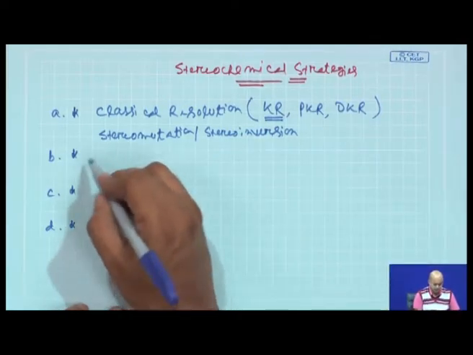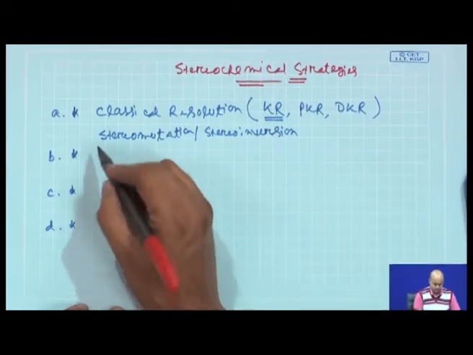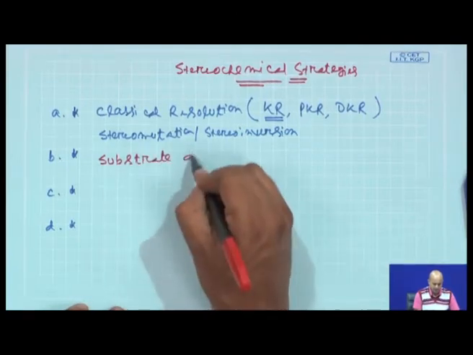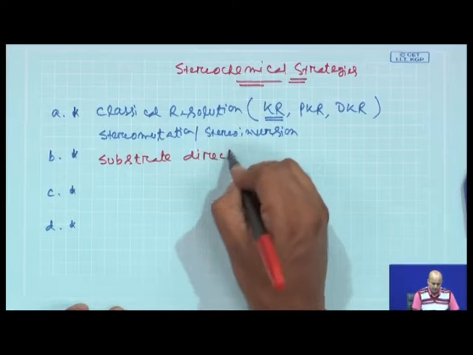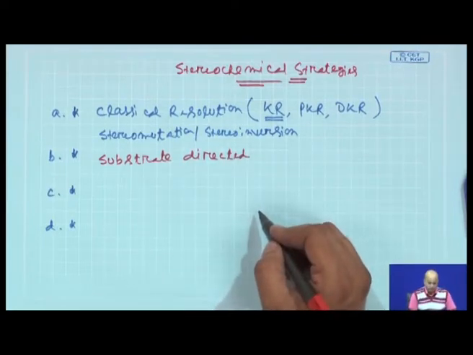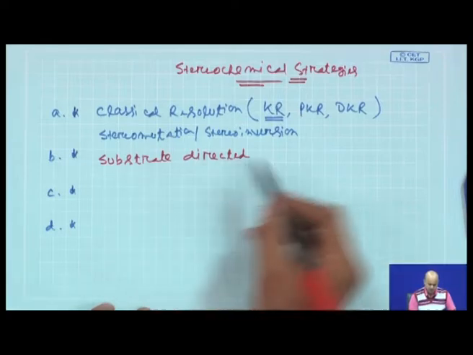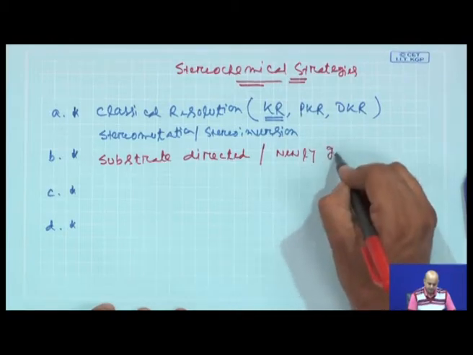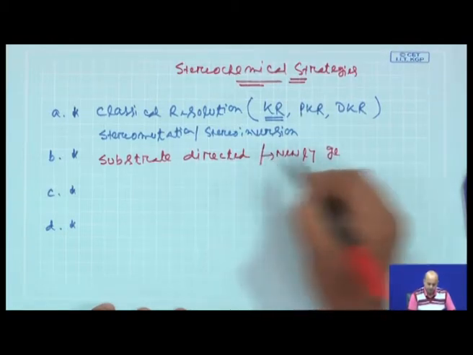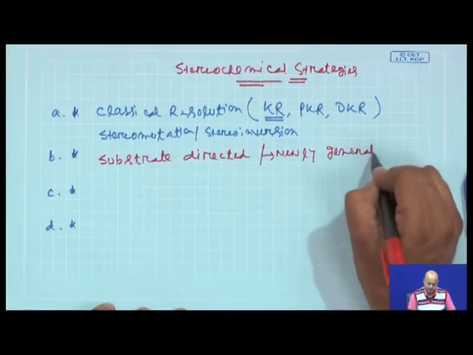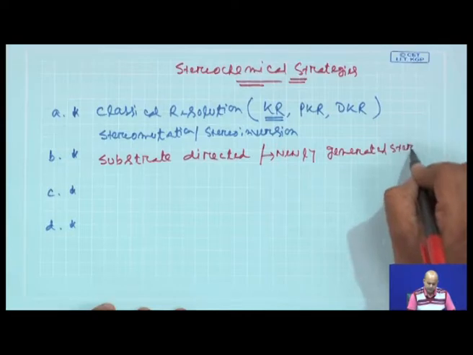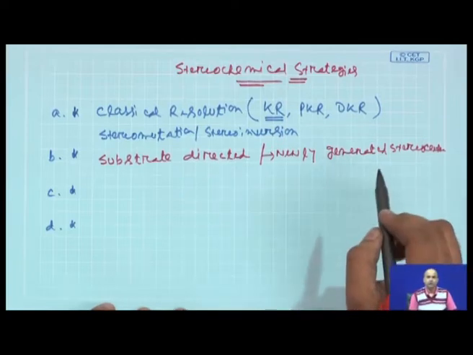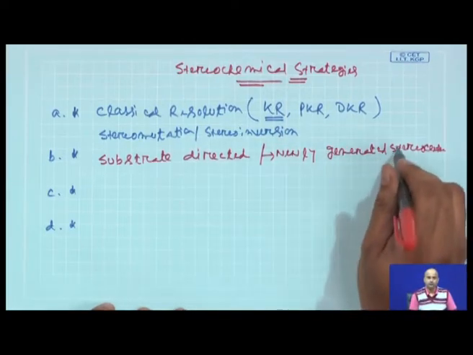Then the second part, which is very well known, is the substrate directed strategy, meaning that your starting material has existing stereocenters. Based on these existing stereocenters, your newly generated stereocenters can be created. So, it is basically a substrate directed approach. If the substrate has some pre-existing stereocenter, you can use that to bring new stereocenters into the given molecule.